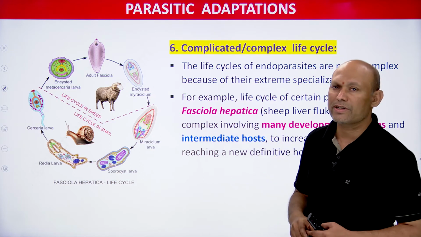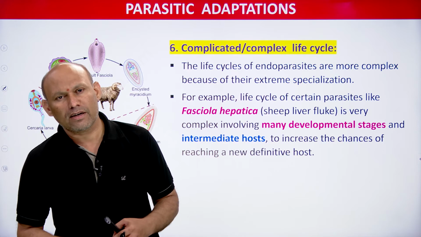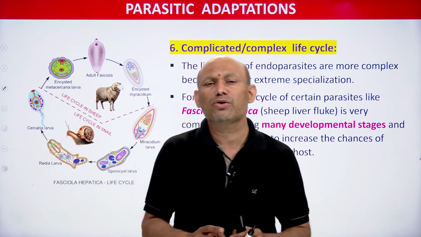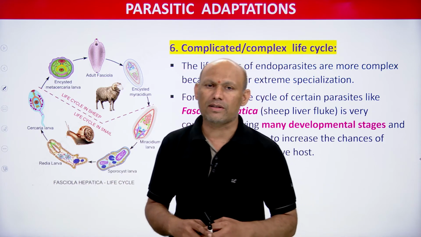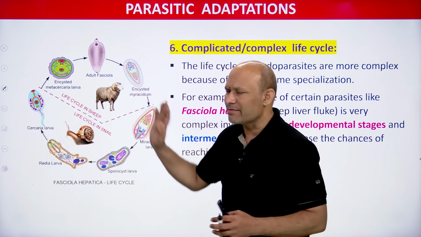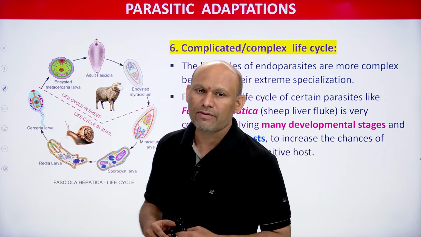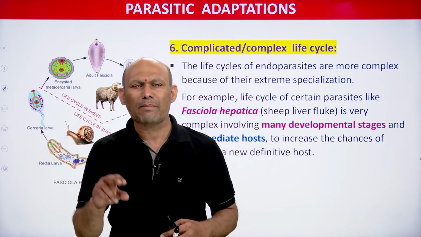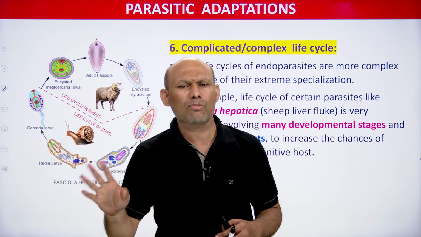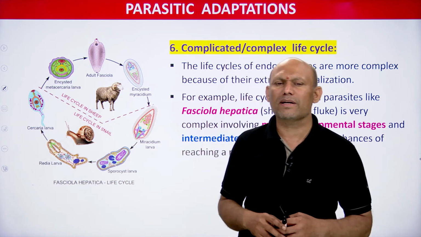So the sixth adaptation, as I have mentioned here, simply remember the headings: complicated life cycle, students. The parasite's life cycle is not so simple. Parasites show a very complex life cycle. What does it mean exactly? I have shown here, you can see clearly, it's very simple. Some parasites can complete their life cycle in only one host, that is a different thing, they are monogenetic parasites. But generally some parasites show a very complicated life cycle.